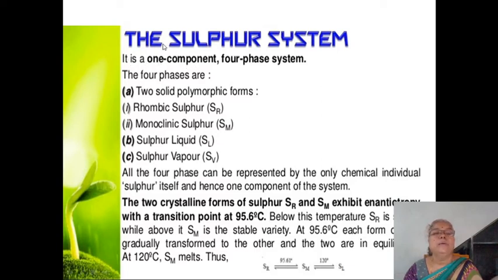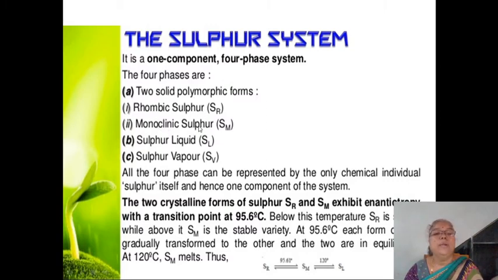Here the second one component system for your syllabus is the sulfur system, and remember that it is also a one component system. That means the value of C is equal to 1, and the maximum number of phases in the sulfur system is 4 phases.